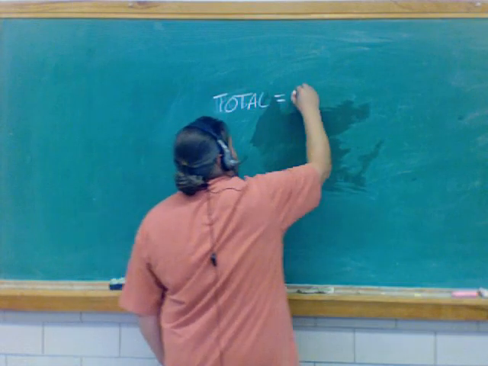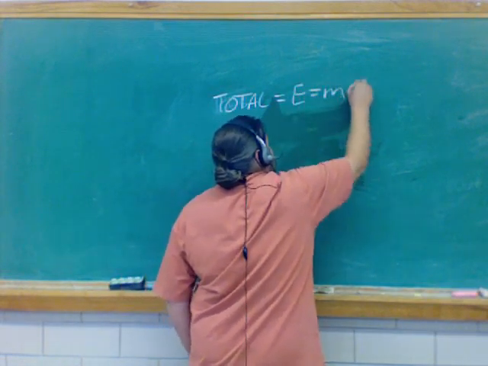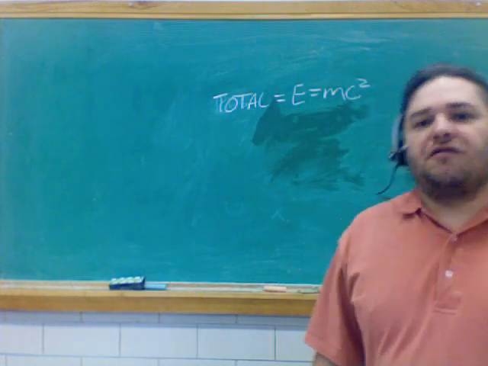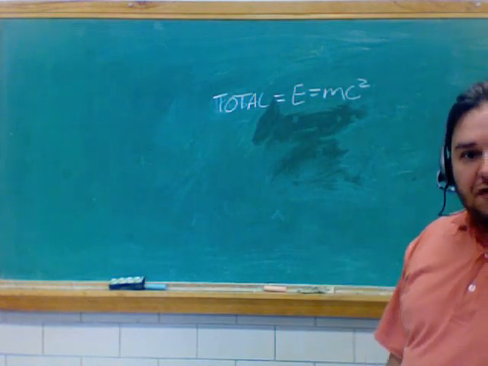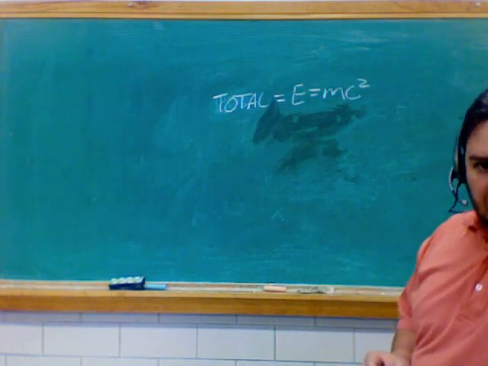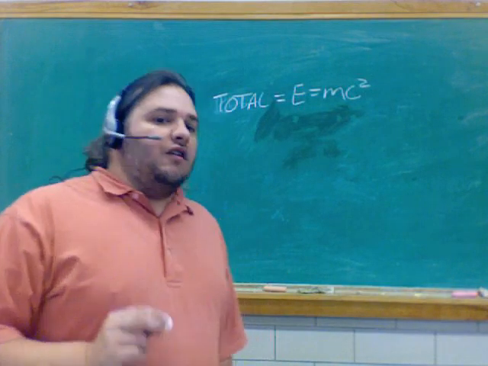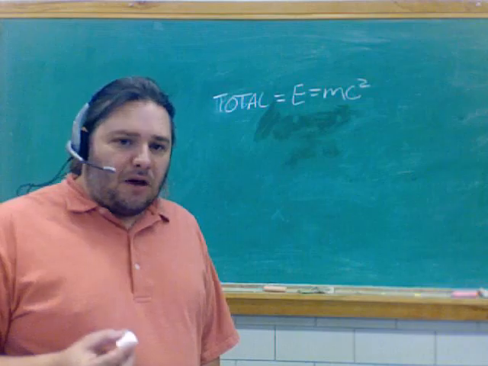That total energy is Einstein's most famous equation of all time and what most people remember. E equals mc squared. The energy that an object has is equal to mass times the speed of light squared. So that's the total energy that it begins with. That's how much it starts off with. Regardless of how fast an object moves, that's the amount of energy it has to play with.